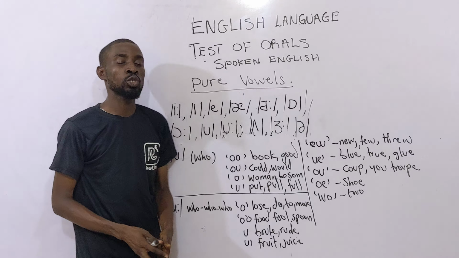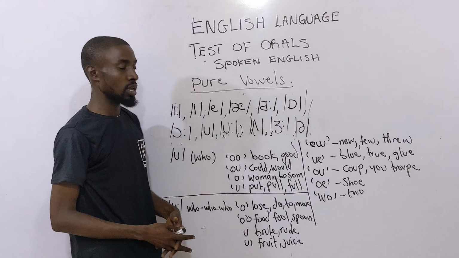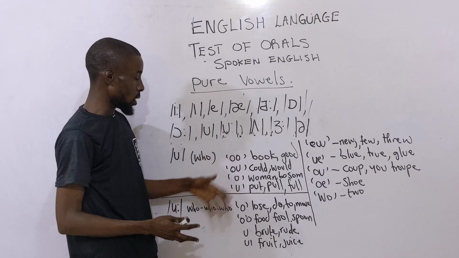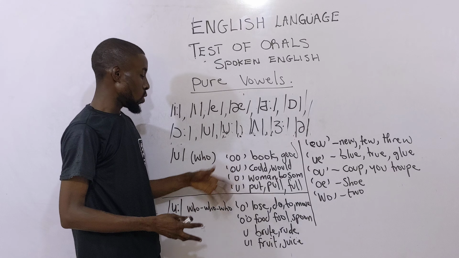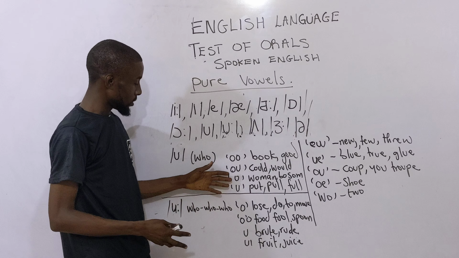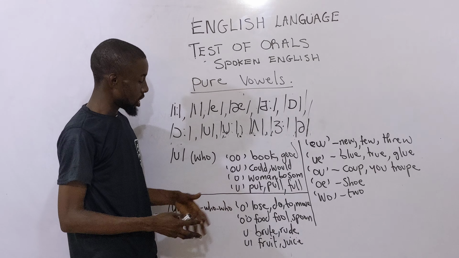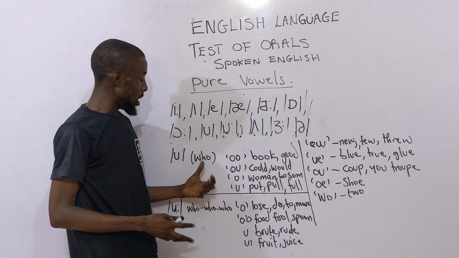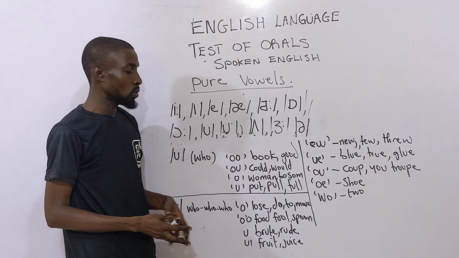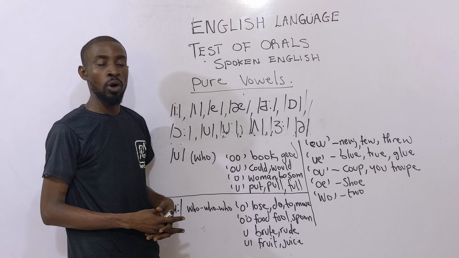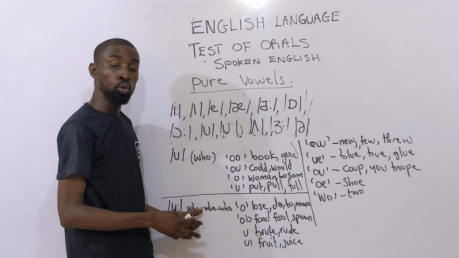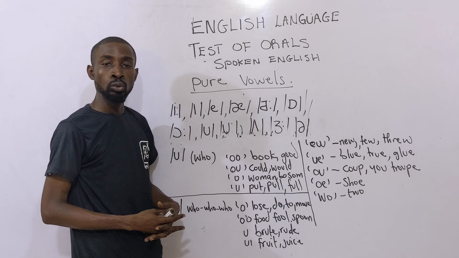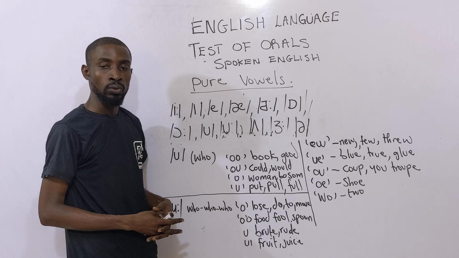So we have the varieties of spellings as usual under the first, short vowel. The first one is OO, the second one is OU, the third one is a single O, then we have a single U. Take notes. How did I pronounce it? It sounds like O, but it's not O. This one is different.